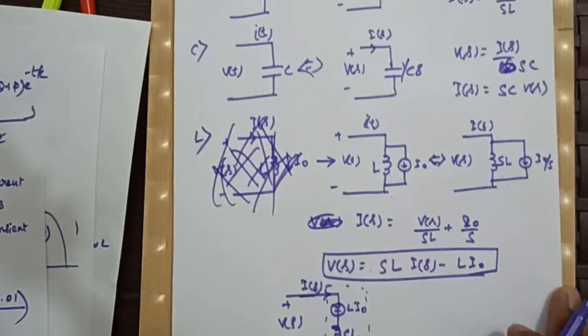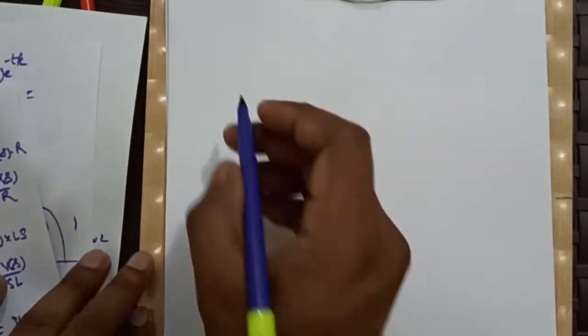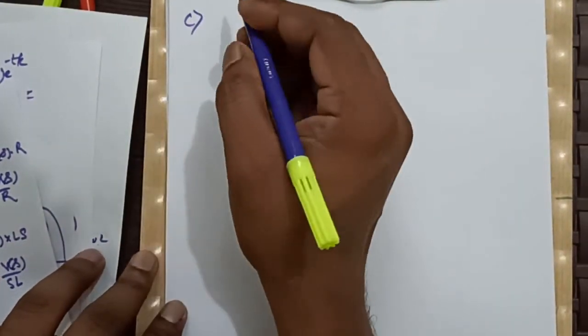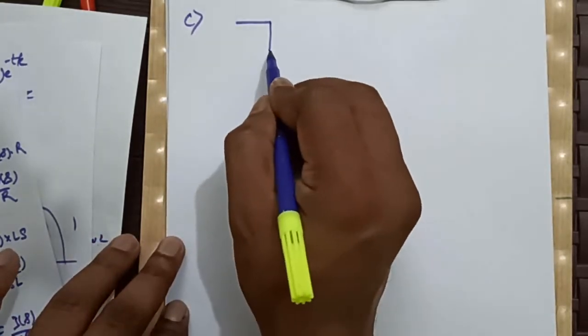Okay, now in case of a capacitor having some initial voltage, first we will do in time domain.